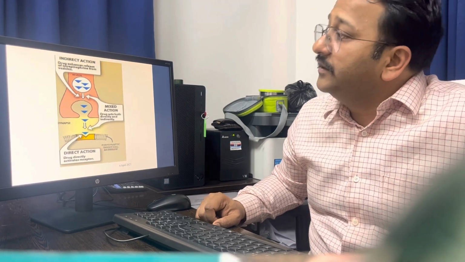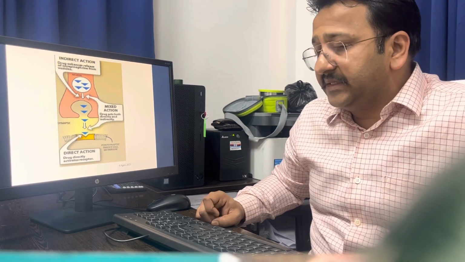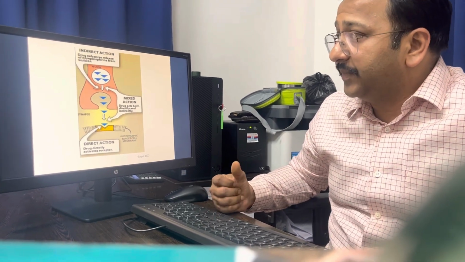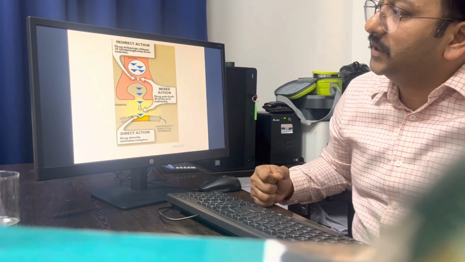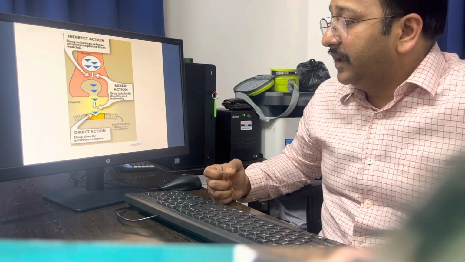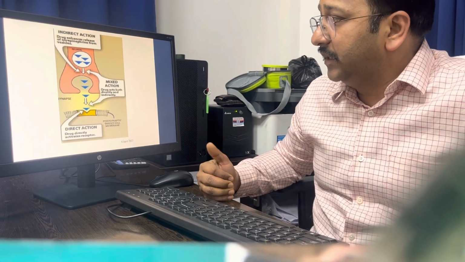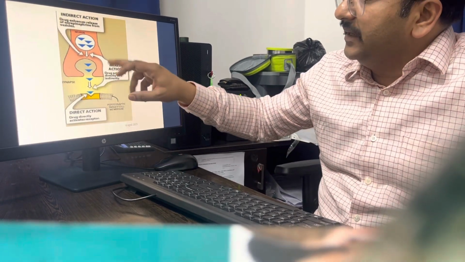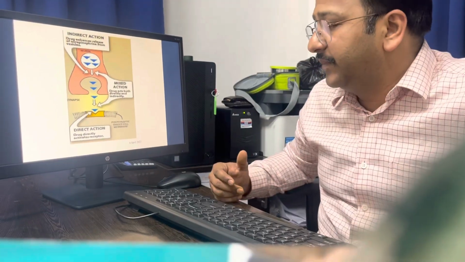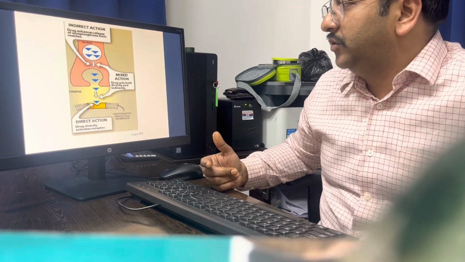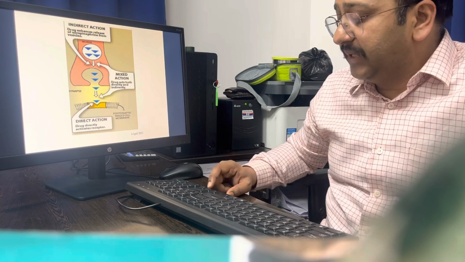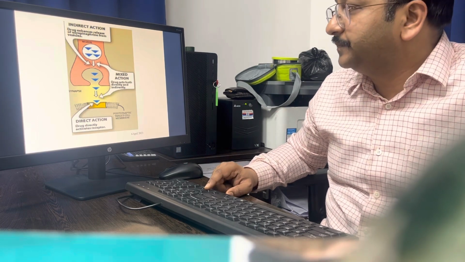We can classify the adrenergic system into direct, indirect, and mixed action. Direct action means it stimulates the alpha and beta receptors directly. When they are increasing the activity of adrenaline, either by inhibiting its metabolism, then it is an indirect action. So direct action, indirect action, and mixed action. When both the actions are there, then it is a mixed action.